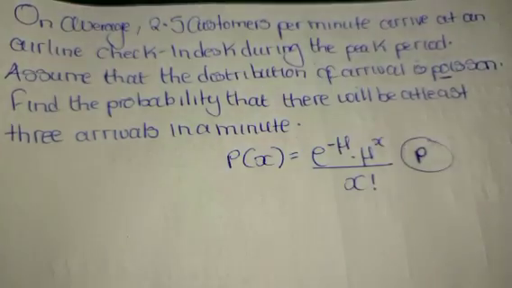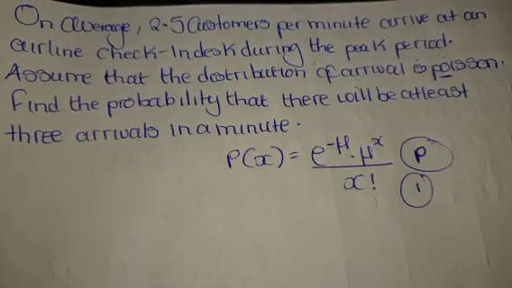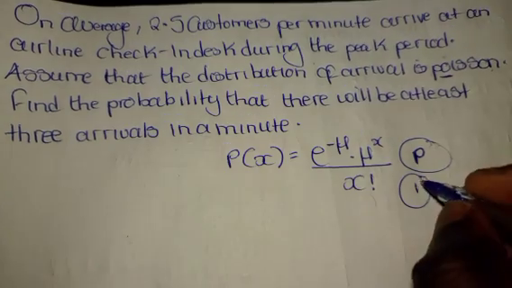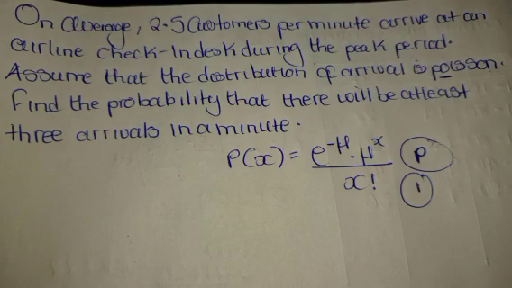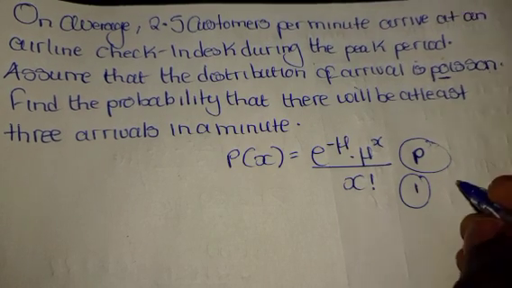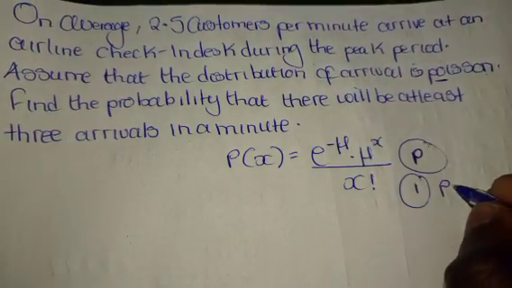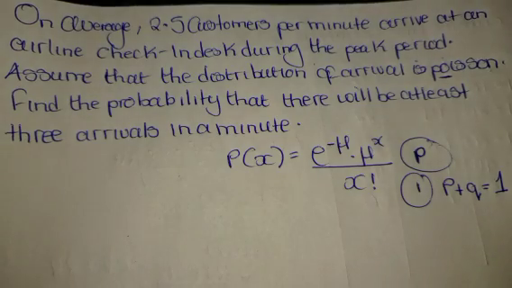How do you know that? Remember, in probability, every probability is equal to 1. Then since every probability is equal to 1, and under binomial distribution, when we were dealing with binomial distribution, there is a formula which we wrote to say the number of success plus the number of failures is equal to 1.